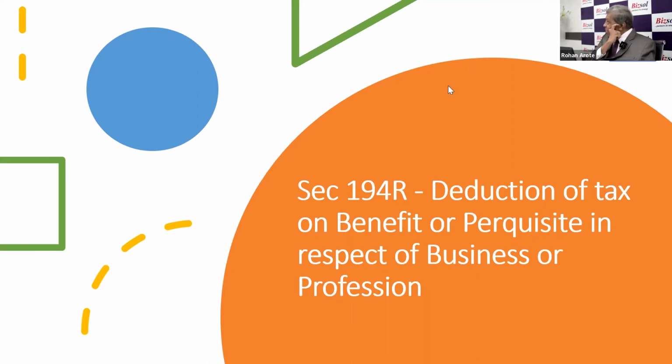No, first of all, as I said, to whom I am giving the CSR, whether I am having any business transactions with him. If I am having any kind of business transactions with him, then yes, certainly we'll have to look from the 194R perspective. But if I'm not having any business relations, and if I still want to give something, it will not fall under 194R.